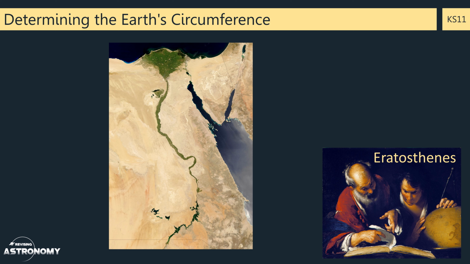He was in charge of the Great Library of Alexandria in Egypt, and it came to his attention that at noon on the date of the summer solstice, June the 21st, the sun lay directly over a deep well in the city of Syene, which was some distance to the south, approximately on the Tropic of Cancer. In addition, there were no shadows cast by obelisks and pillars in Syene at that time. These observations implied that the sun was directly overhead in Syene.